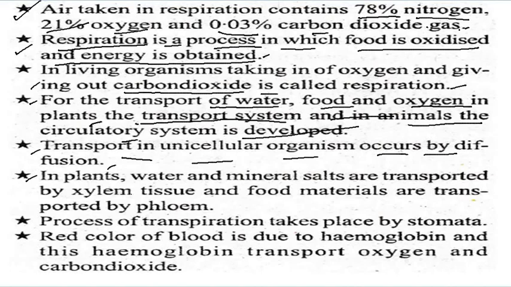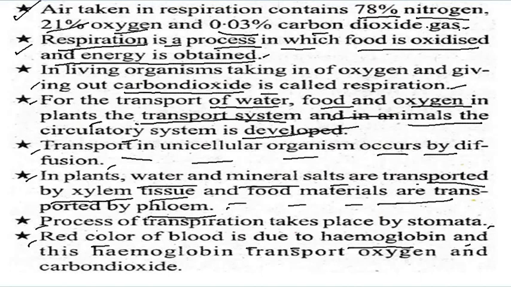In plants, water and mineral salts are transported by xylem tissue, and food materials are transported by phloem tissue. Now, the process of transpiration takes place by stomata. The red color of the blood is due to hemoglobin, and this hemoglobin transports oxygen and carbon dioxide. So it is a transporter.